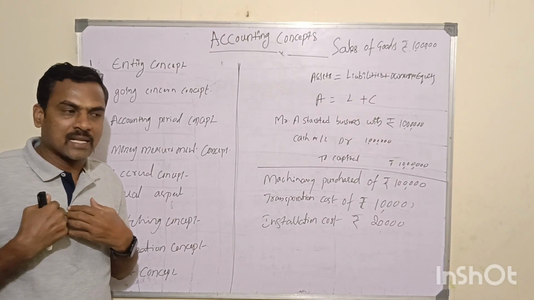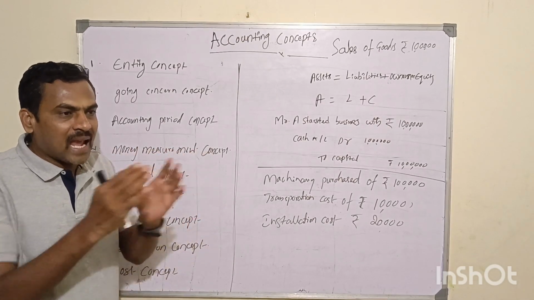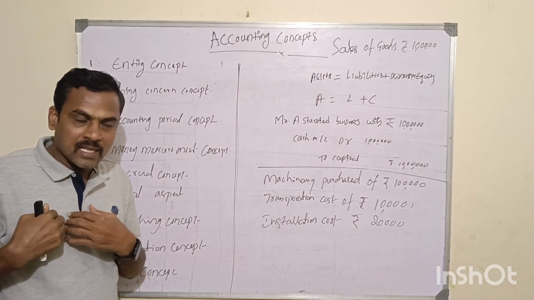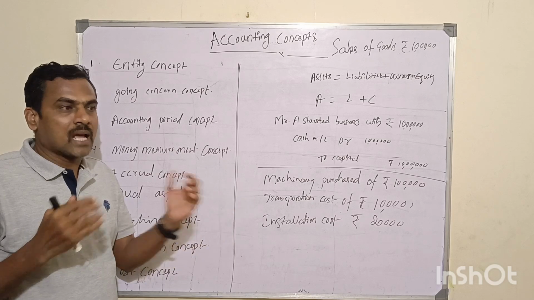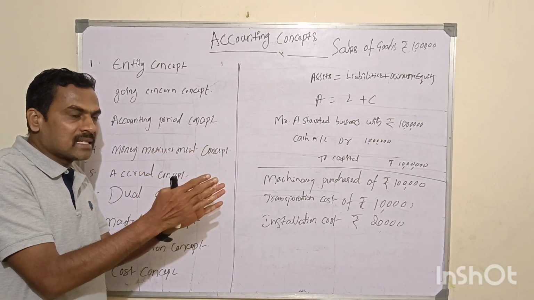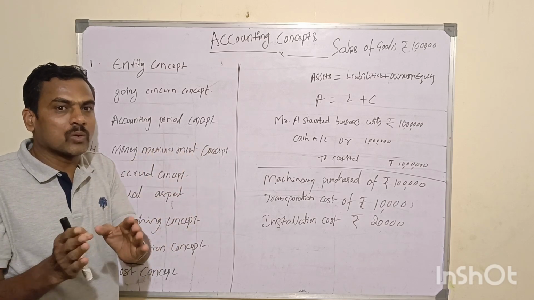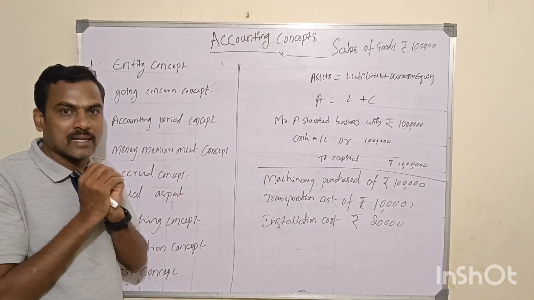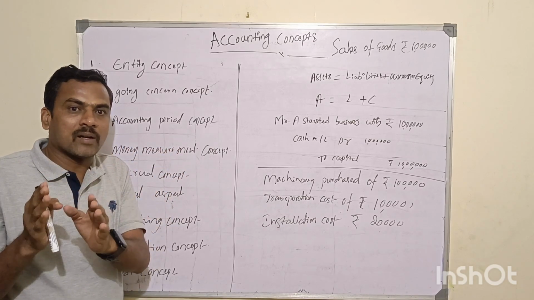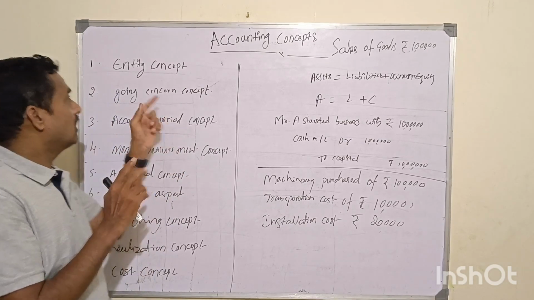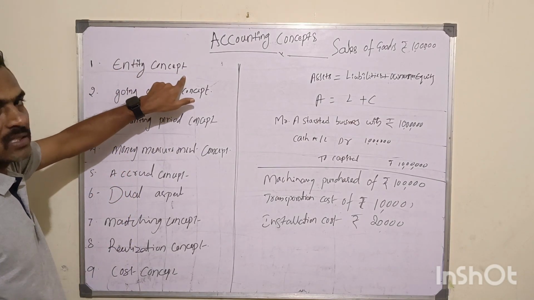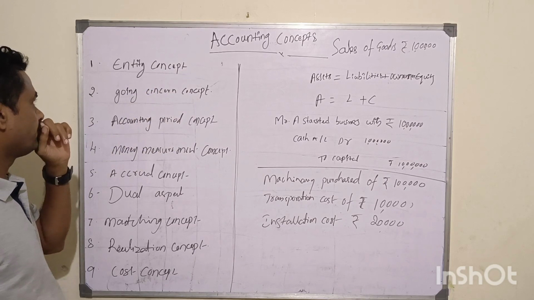I am the owner of the business and I have taken certain cash for my personal expenses. But even though I am the owner of the business, I need to pay it back to the business. That is called a business entity being distinguished from the person who manages the business. Understand? The business is distinguished and separate from the individual person who manages it. That is called the business entity concept, or entity concept.